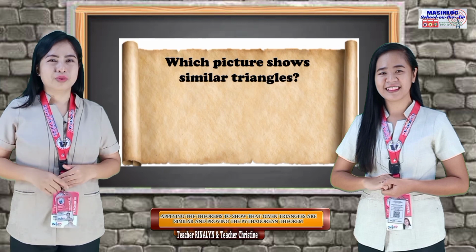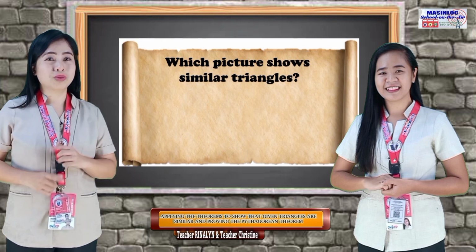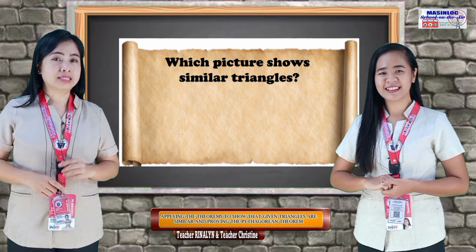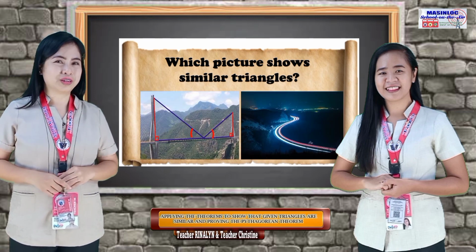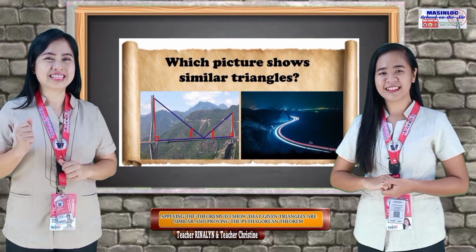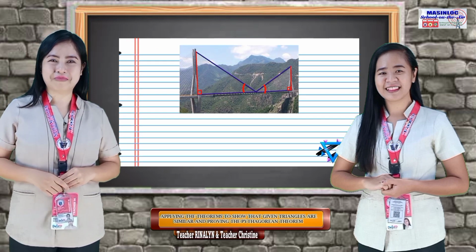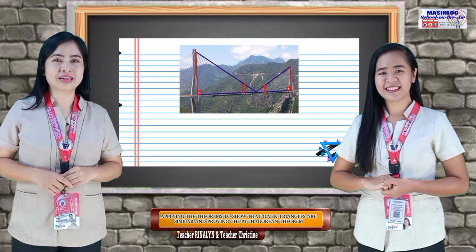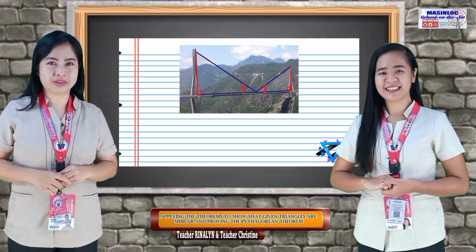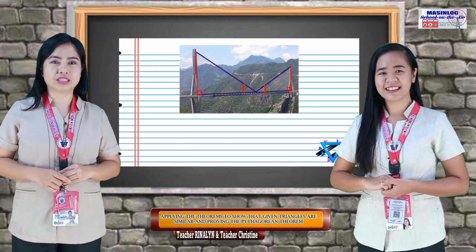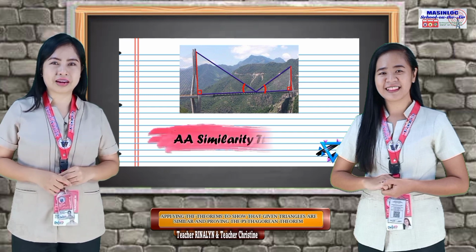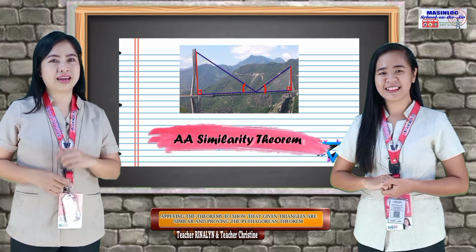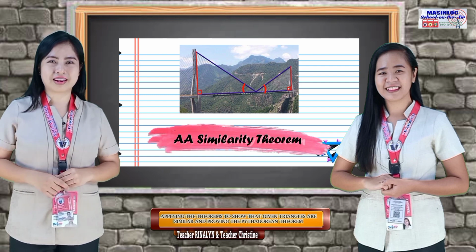Level 3. Which among the pictures show similar triangles? Is it the curved road from the first picture or the bridge from the second picture? Excellent! The bridge shows similar triangles. As we can see, there are two triangles formed in the bridge and the corresponding two angles of the triangles are congruent. Therefore, we can prove that these triangles are similar using the AA or angle-angle similarity theorem.